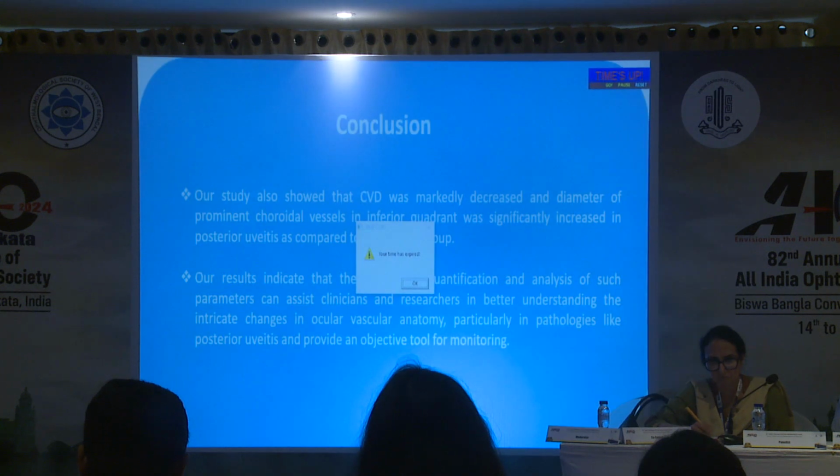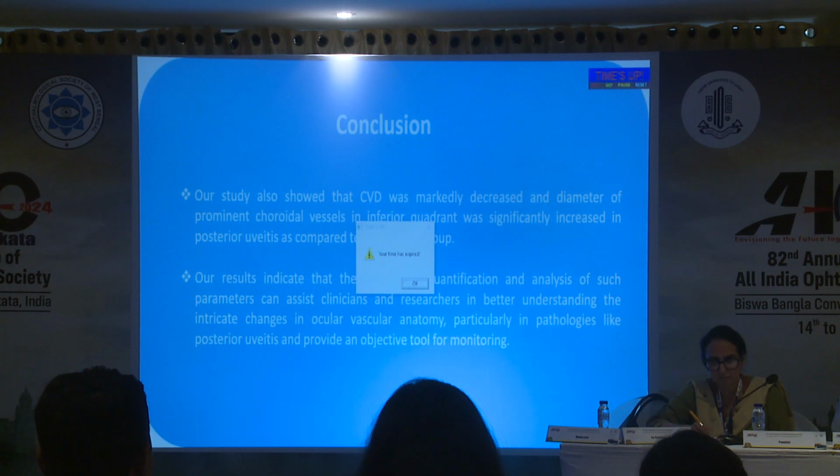Just to conclude, our study showed that the CVD was markedly decreased, and the diameter of the prominent choroidal vessels in the inferior quadrant was significantly increased in posterior uveitis as compared to the control group. This is important because quantification and analysis of such parameters can assist clinicians and researchers in better understanding the intricate changes which happen in the ocular vascular anatomy, particularly in pathologies like posterior uveitis, and provide an objective tool for monitoring response to therapy.